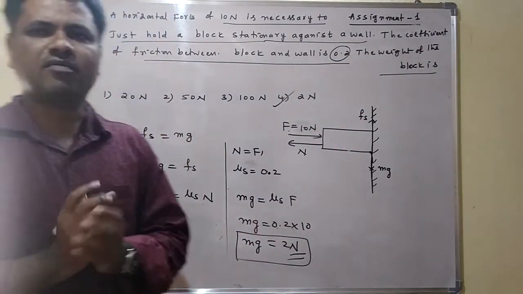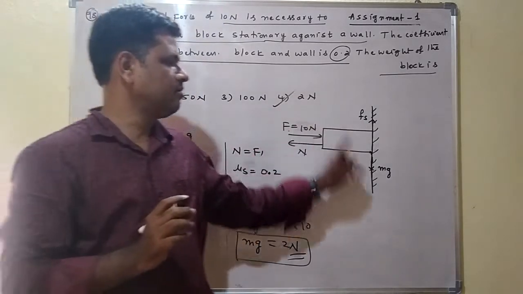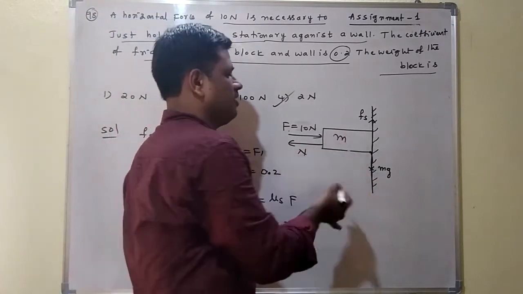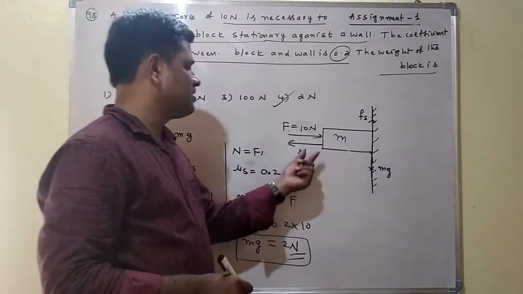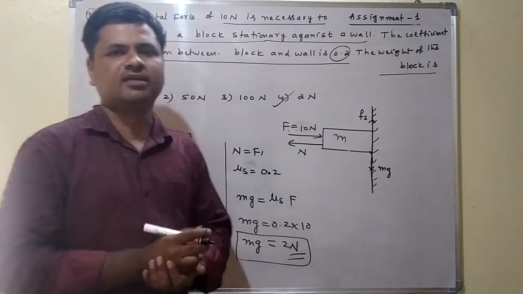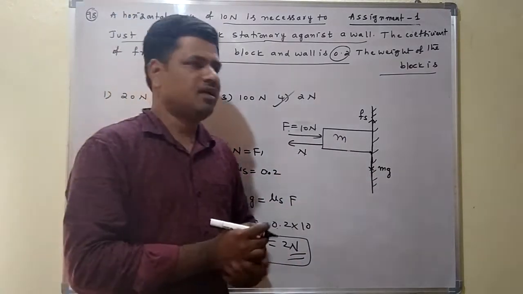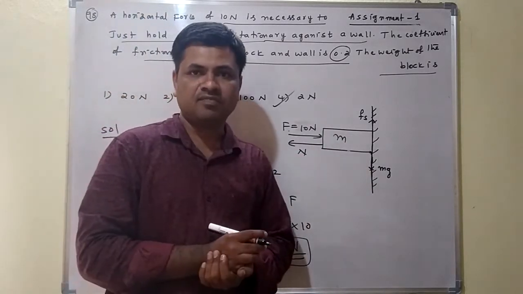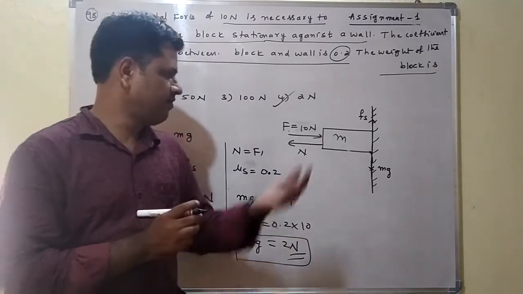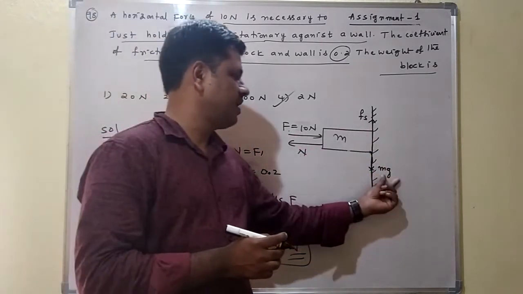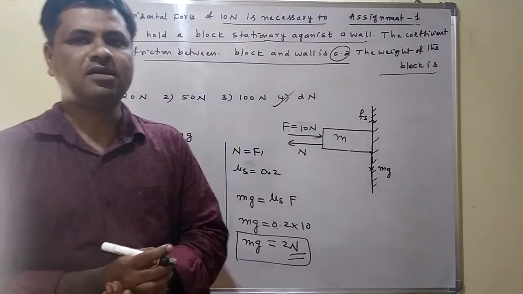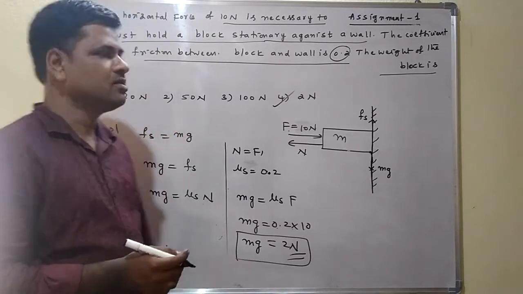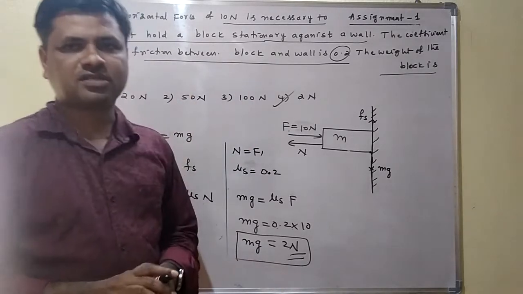Here we just use the equilibrium condition. Frictional force is balanced by the weight of the block: Fs is equal to mg, where m is the mass of the block. The applied force is balanced by the normal reaction, because they act in opposite directions, so F is equal to n. Using these two conditions, we can find the weight of the block. How much do we get? 2 Newton. So which option is correct here? The fourth option is correct here.